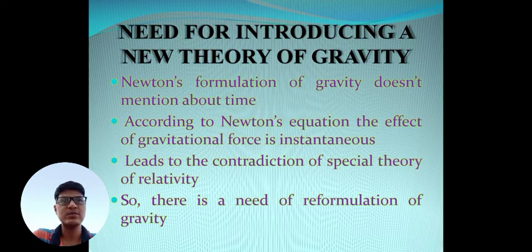At that time it was assumed that this effect travels with infinite speed, but after the special theory of relativity it came into existence that relativity will be violated if this physical effect travels faster than the speed of light. According to Newton's equation, the effect of gravitational force is instantaneous, which contradicts the special theory of relativity. So there is a need to reformulate gravity, and that's why the equivalence principle came into existence.